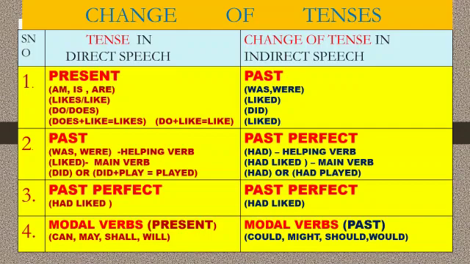Similarly, if the tense in direct speech is past tense, it should be changed to past perfect. For example, if was or were is given, it should be changed to had. If it is the main verb liked, past tense, it should be changed to had liked, past perfect. If it is did or did plus played, it should be had or had played.